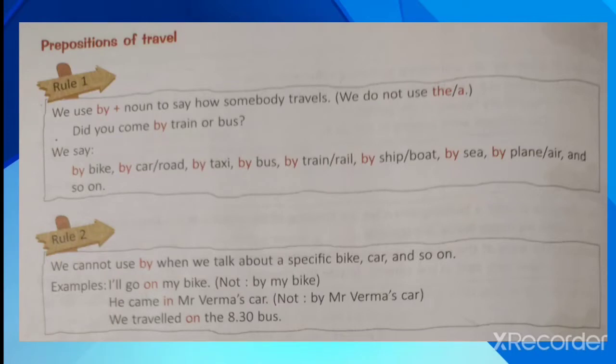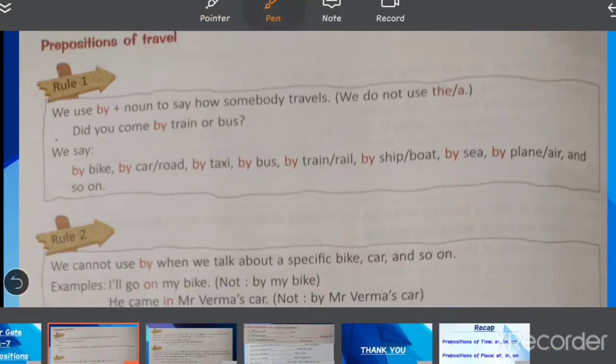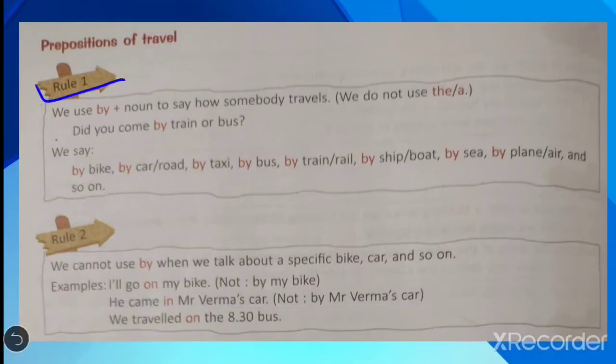Earlier, in prepositions of time and place, we have learned on, in and at, and how to use these prepositions by talking about time or place. But today we will see prepositions of travel. So here we'll see how to use different prepositions, not only in, on and at. According to the rules we have to learn here, look at rule number 1. Students, this topic is on page number 96. So first of all, everybody open page number 96 and look at rule number 1 of prepositions of travel.